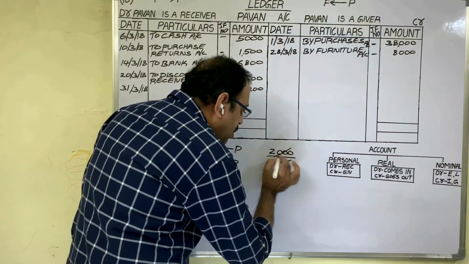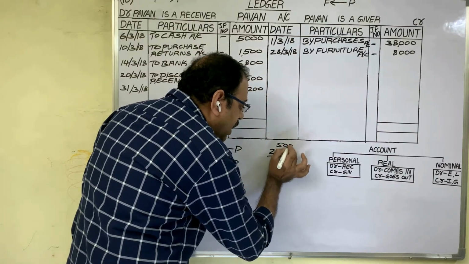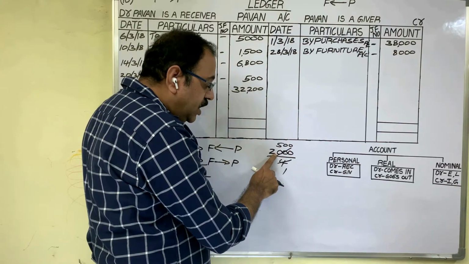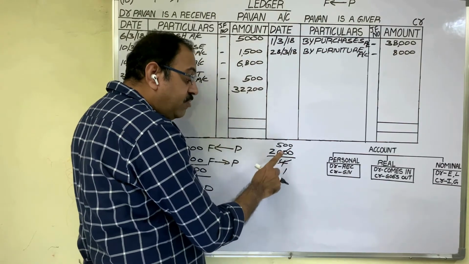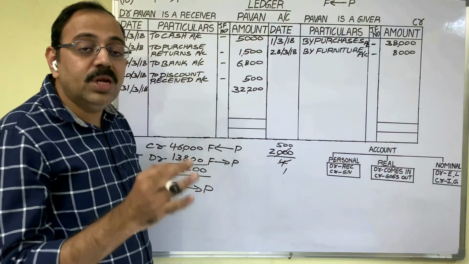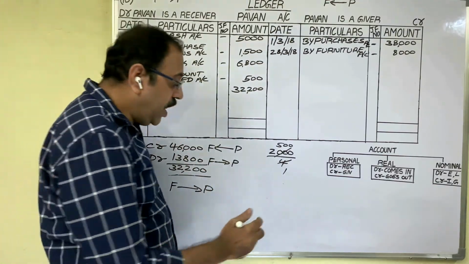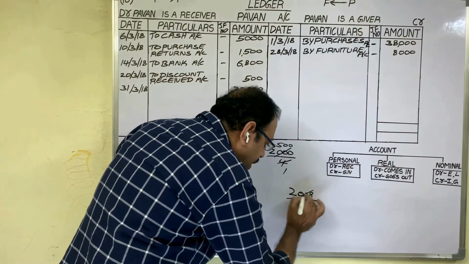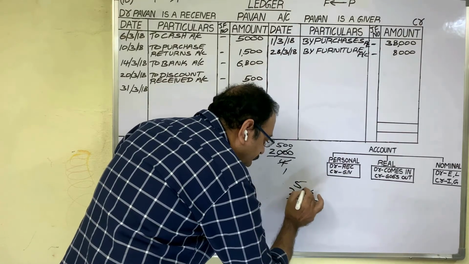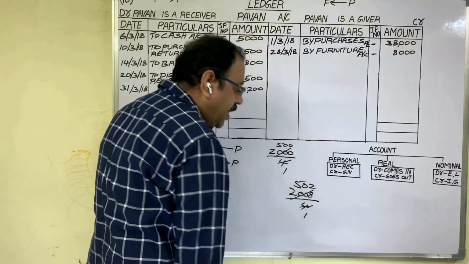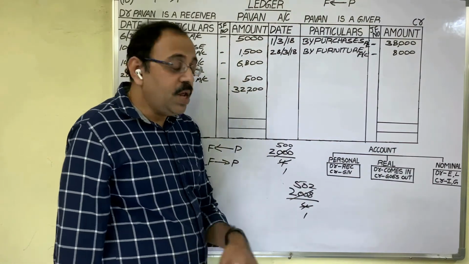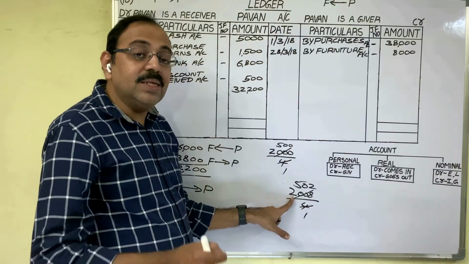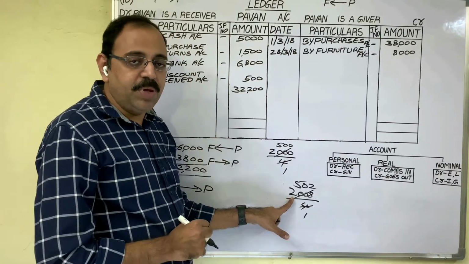4 ones are 4, 4 fives are 20. So there are no points here. Means 2000 year is exactly divisible with 4. So 2000 year is a leap year. Take 2008 year divided by 4. 4 ones are 4, 4 fives are 20, 4 twos are 8. Here also points are not coming. So 2008 year is a leap year. 29 days will be there.